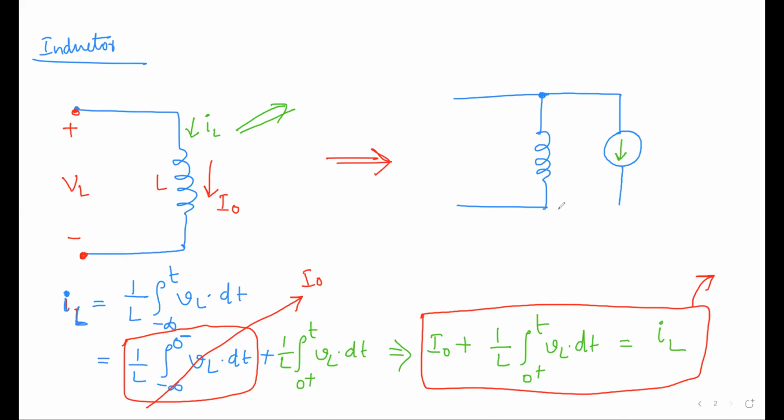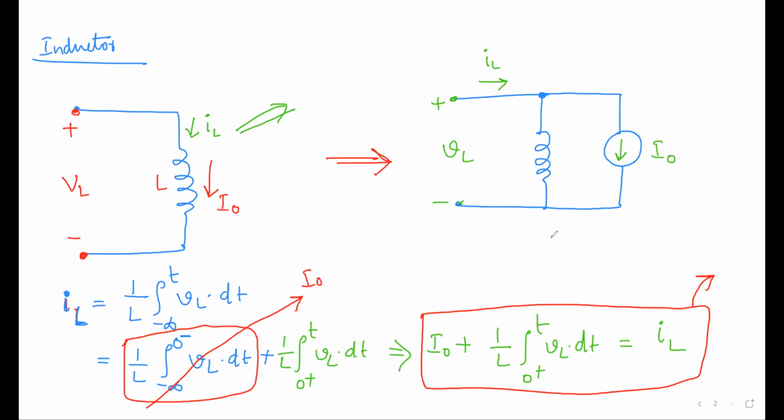So how you are representing the whole thing is with the current source. It is a current source and the current is actually entering. This is the total current IL. So at t equal to 0 plus, this will be the normal inductor current. And this is the same voltage VL, you can say. So something like that we can represent. So this is nothing but I naught.